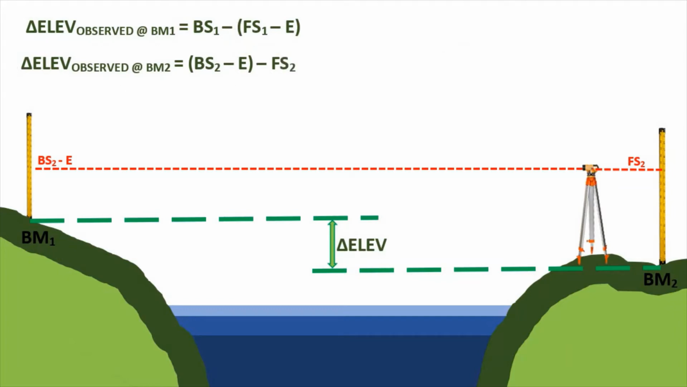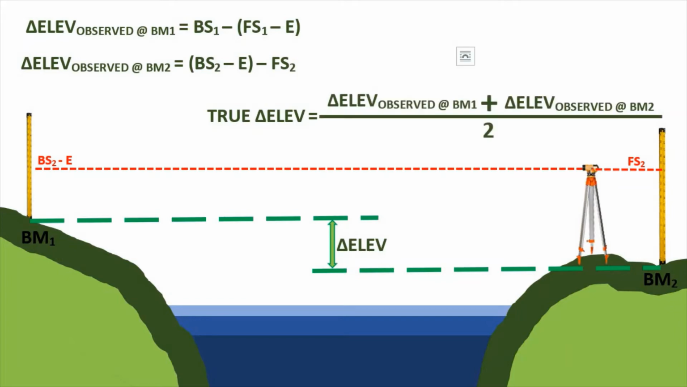So, we have obtained two difference in elevation. Difference in elevation na na-observe sa BM1 and then yung difference in elevation na na-observe sa BM2. So, hindi tayo pipili ng isa dyan. Ang gagawin natin ay, i-average natin yung dalawa and we will call it the true difference in elevation. So, that would be, the true difference in elevation is equal to the sum of the difference in elevation over 2.